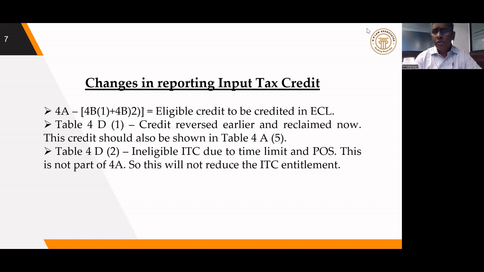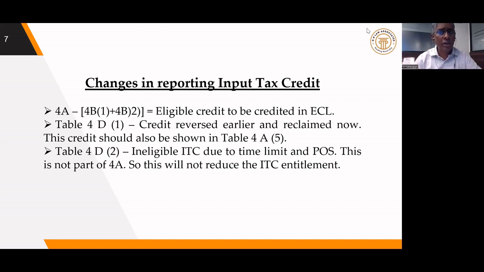time limit. My supplier has not filed the return within the period prescribed in section 16(4). That is the due date for filing the subsequent September return, which is proposed to be amended to 20th of November next year. So if my supplier is filing his return after the date prescribed under section 16(4), I will not be eligible to take that credit.